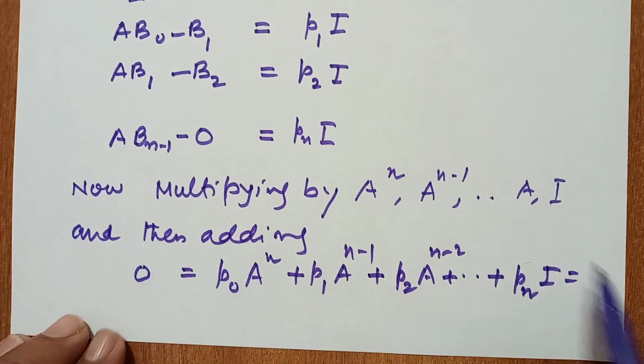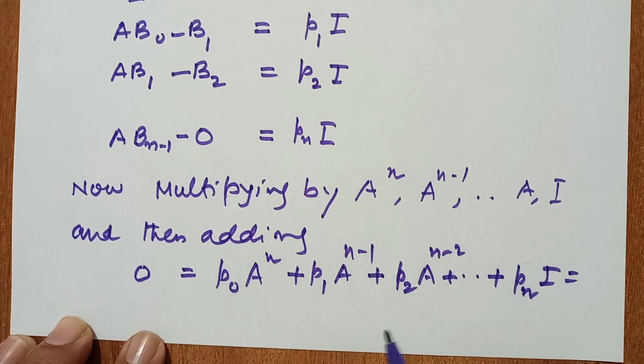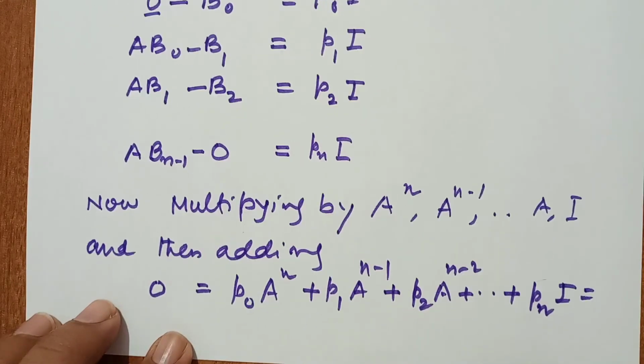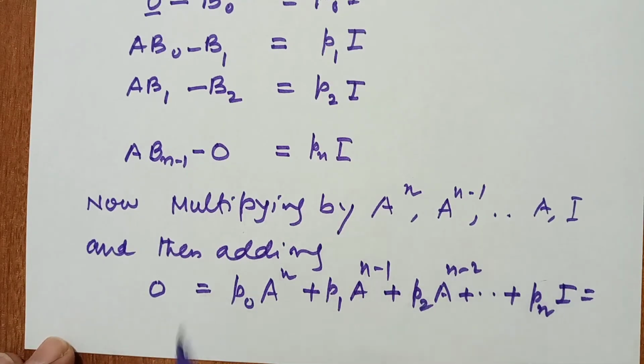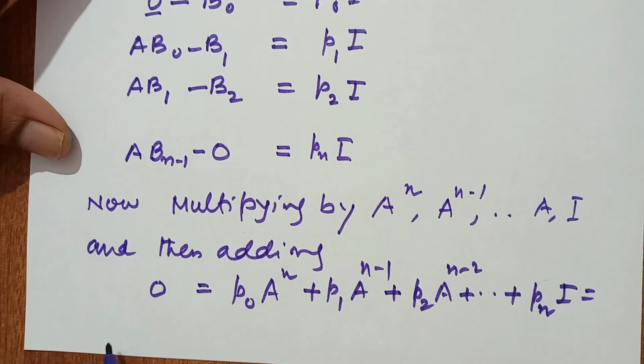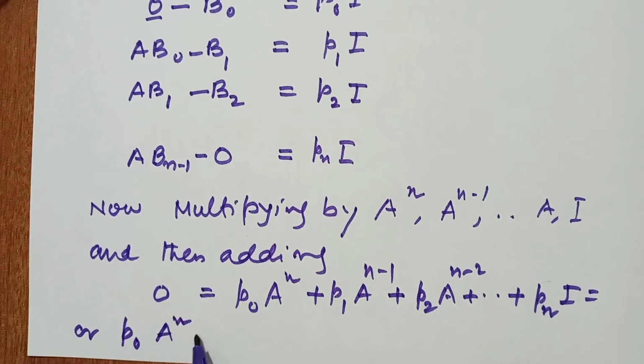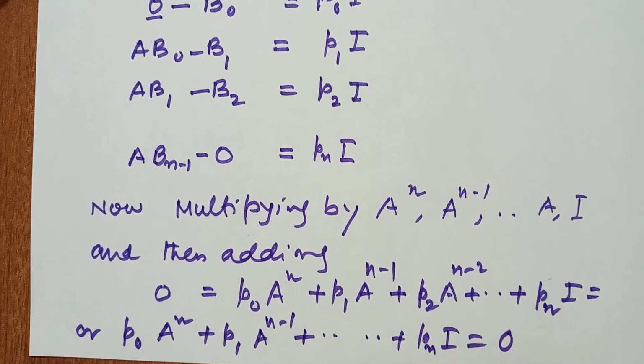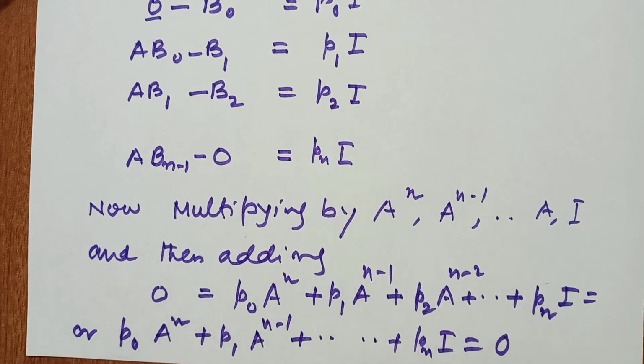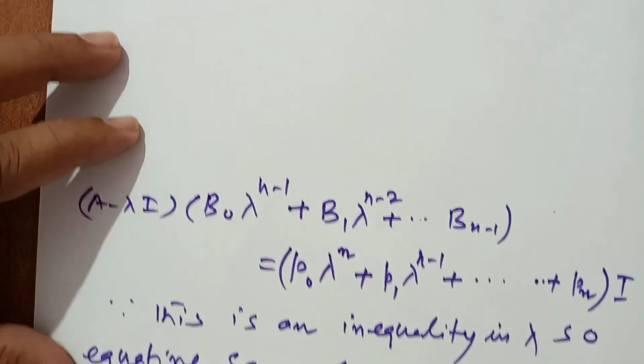So this is the characteristic equation I have given before. So this matrix satisfies the characteristic equation. In other words, p0 A^n plus p1 A^(n-1) plus p2 A^(n-2) plus pn I equal to 0. It means every square matrix satisfies its characteristic equation, and it is proved.